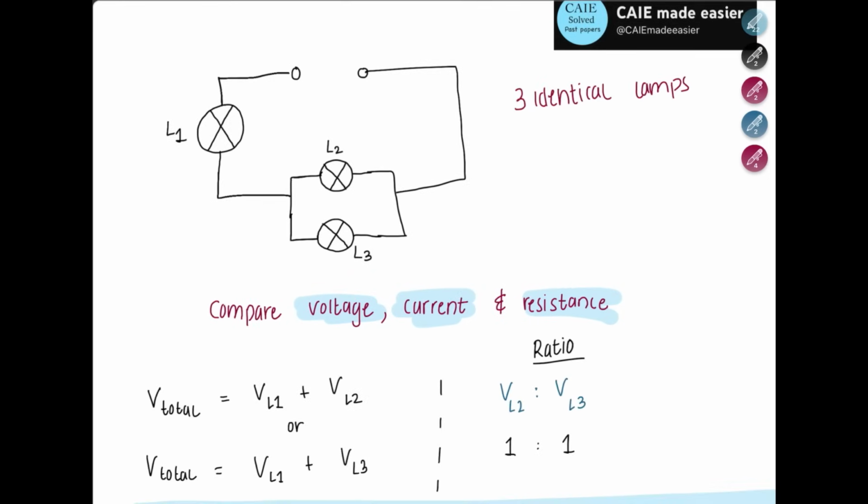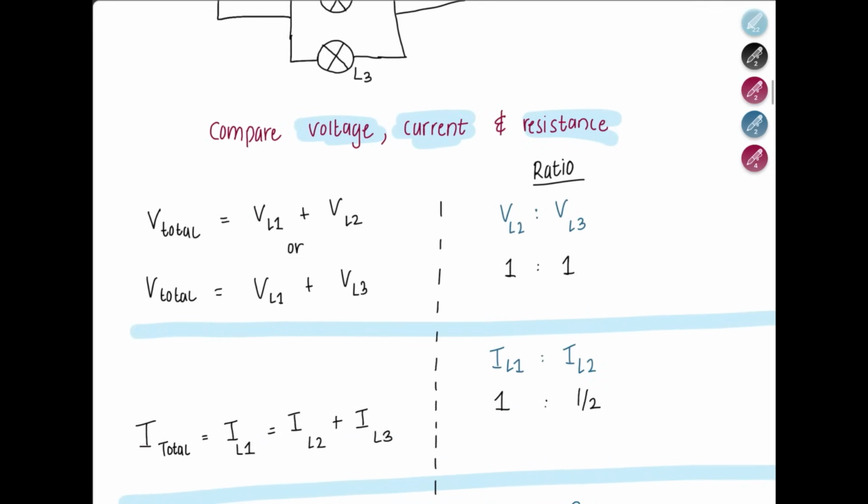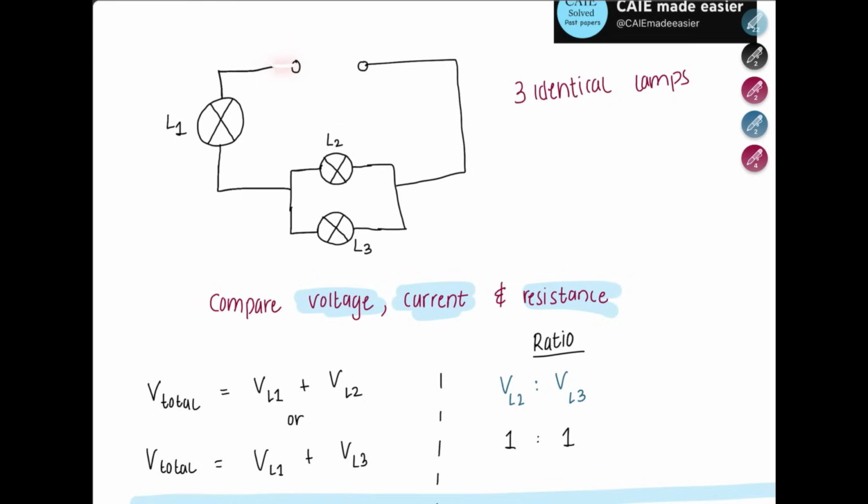Alright, let's try to identify the ratio between L2 and L3. Remember, in parallel the voltage is the same, so it's 1 to 1. Next, let's write down the equation for total current. Remember, I total equals IL1. How? The current that is coming from the battery source is going to be equal to the current that's coming out of L1. So I total equals IL1.